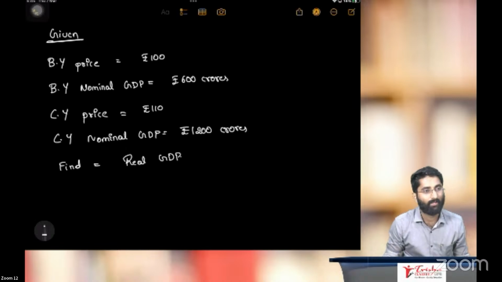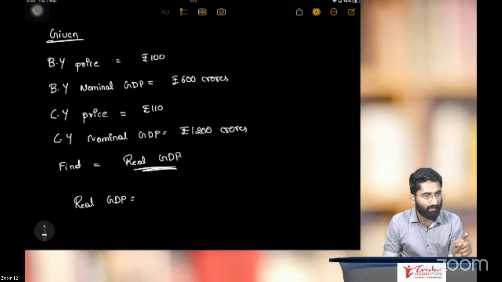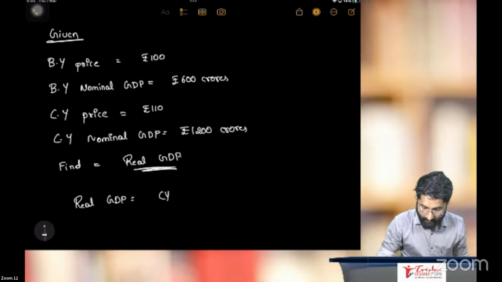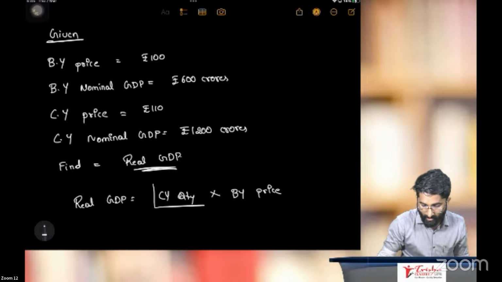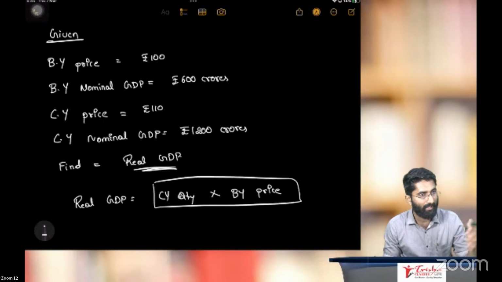They are asking you to find real GDP. How to calculate real GDP? Real GDP is equal to current year quantity multiplied by base year price. Did we discuss this already, sir? Yes. You remember the chocolate example, rice example, soap example?